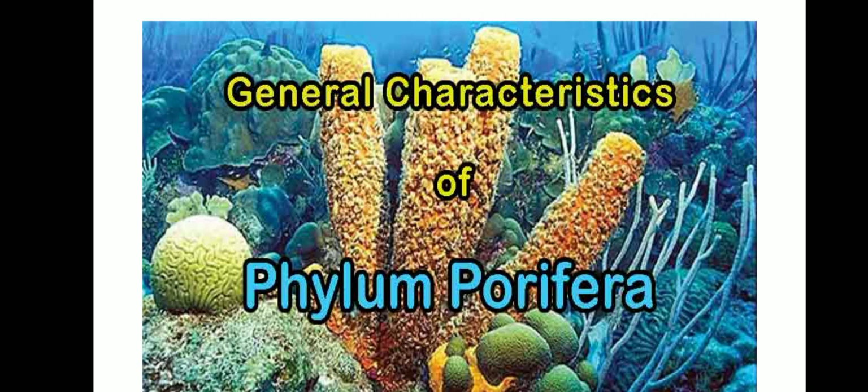Porifera are all aquatic marine organisms. They exhibit cellular grade of organization. That is, the cells are specialized so that different cells perform different functions. They are not organized into tissues. That's why the sponges exhibit cellular grade of organization.